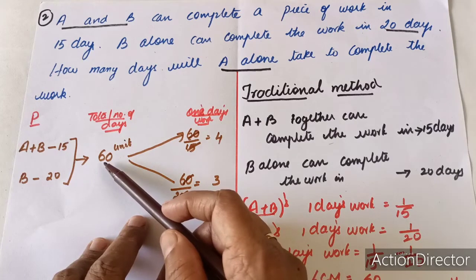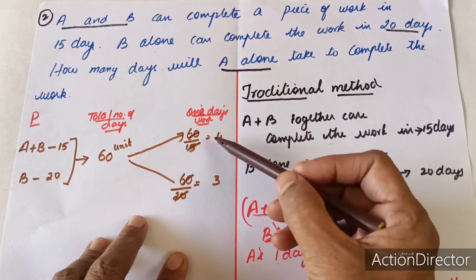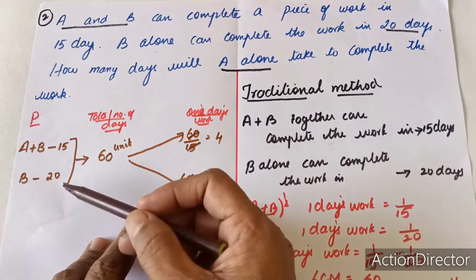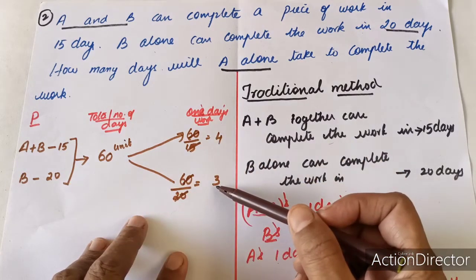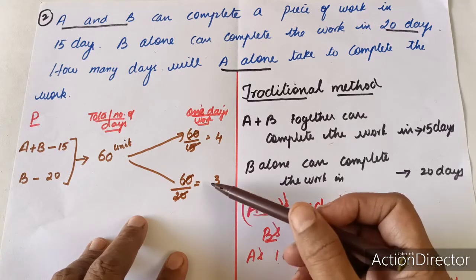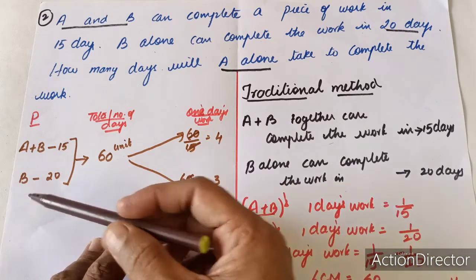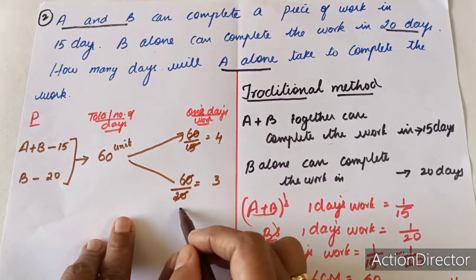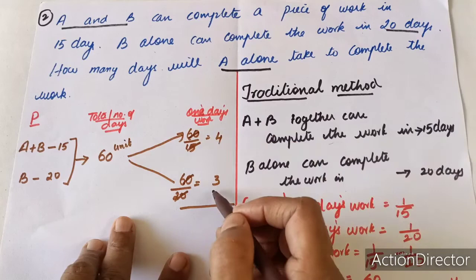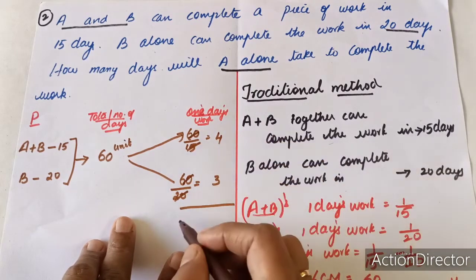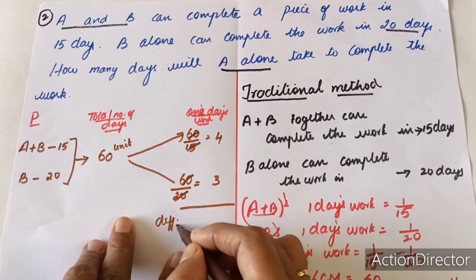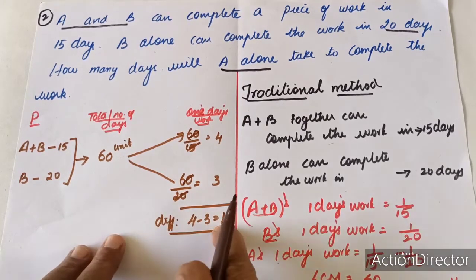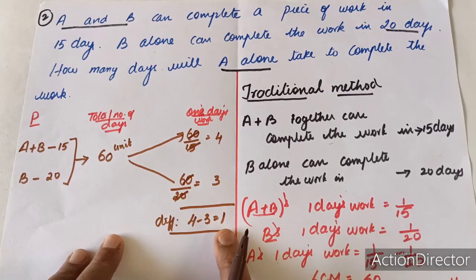If they have to make a total of 60 pens, in one day A plus B together are going to make 4 pens and B alone is going to make 3 pens. Now we find how many pens A alone makes in one day. We know A plus B and we know B, so I find the difference: 4 minus 3 is equal to 1. A makes 1 pen per day.